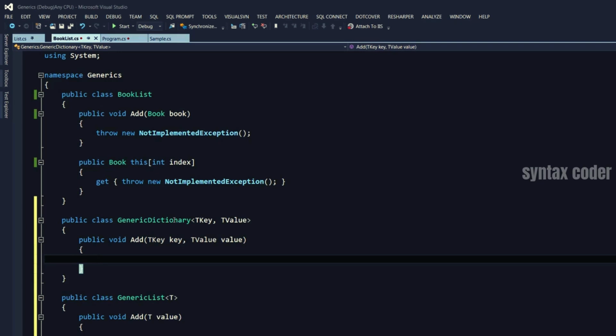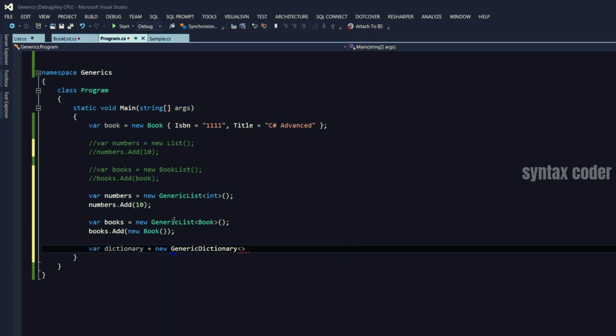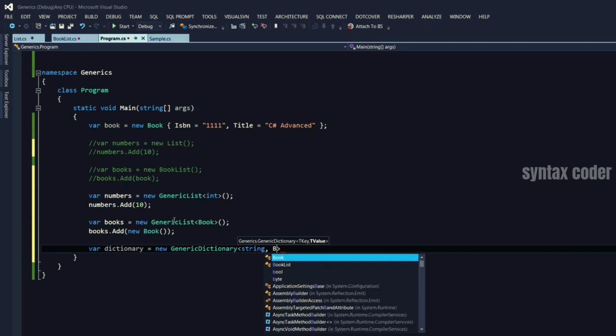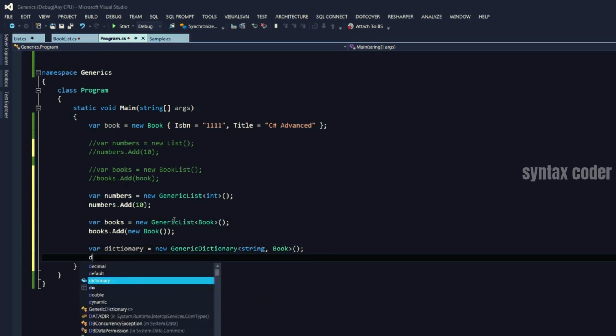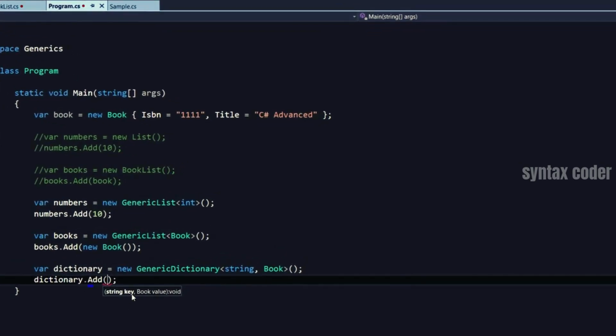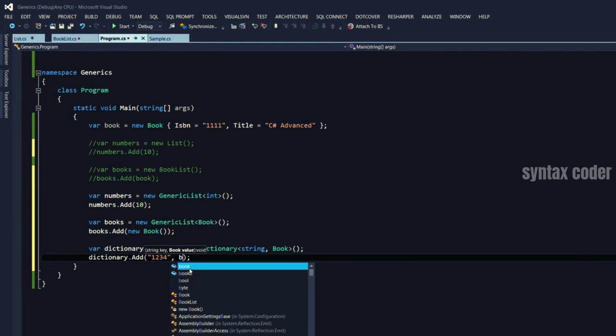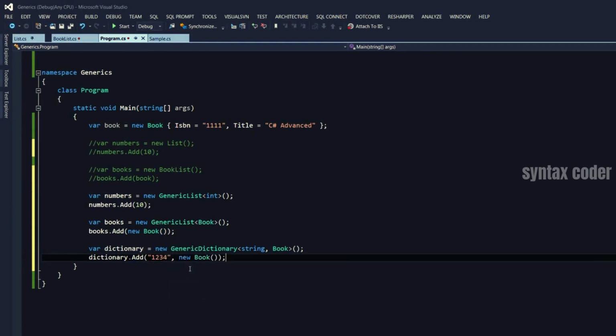Now, to use that, we can go back to our Program.cs. Let me create a dictionary here. GenericDictionary. I want my keys to be of type, say, string, and values can be of type book. This way, I can call the add method, and note that the first parameter is a string, and the second is a book. So I can say 1, 2, 3, 4, and I'm going to store this book here. Just like that.